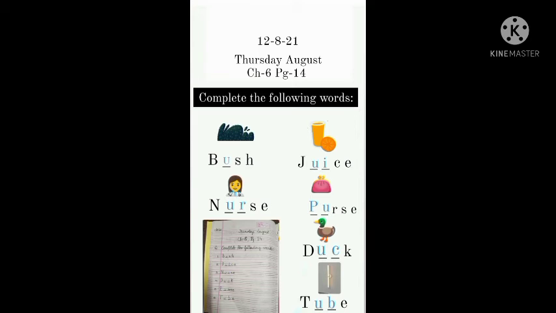Then you have to write U in the first blank and R in the second blank. The word is NURSE, nurse. Then in the next word, you have to write P in the first blank and U in the second blank. The word is PURSE, purse. Then in the word DUCK, duck, you have to write U in the first blank and C in the second blank. Then in the last word TUBE, tube, you have to write U in the first blank and B in the second blank.